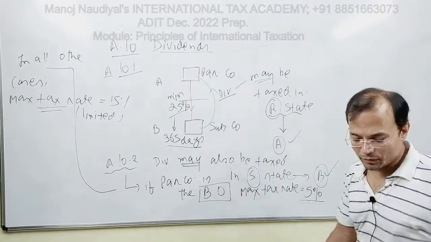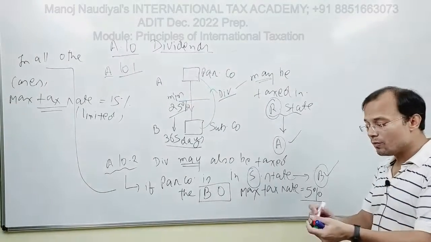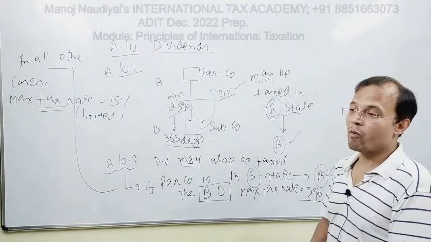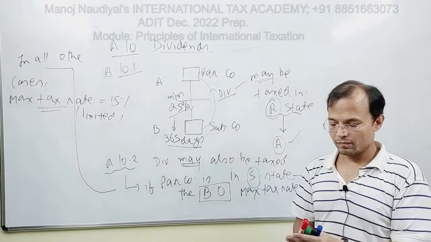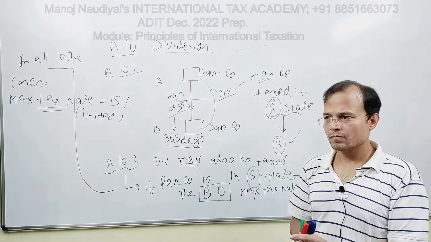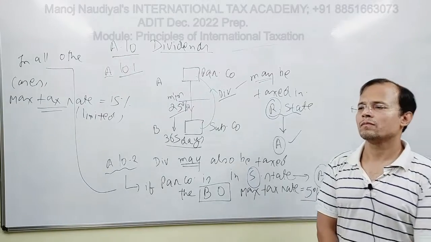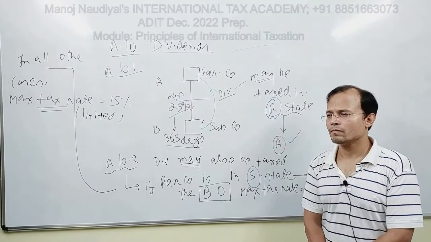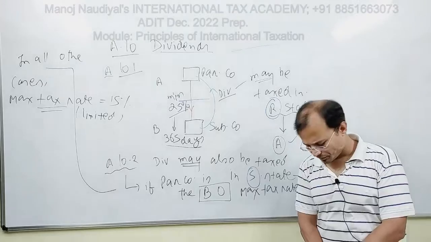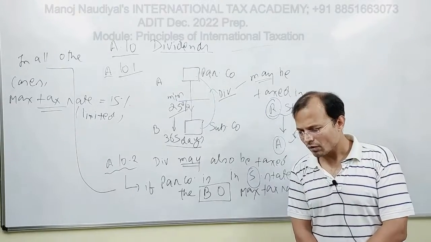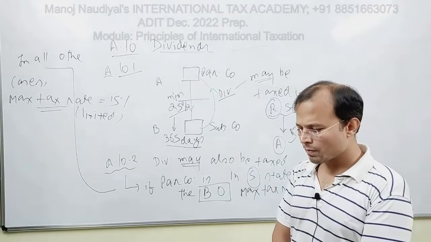So this is 10.2. Now we move on. Basically, 10.1 specifies the general rule that the resident state will tax, but 10.2 gives the exception that the source state can tax as well, but the conditions are these.